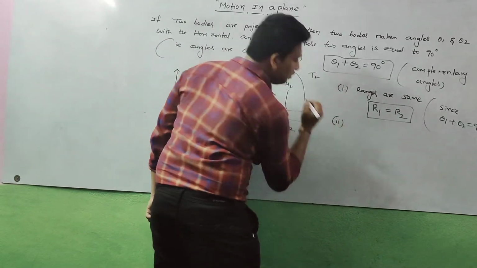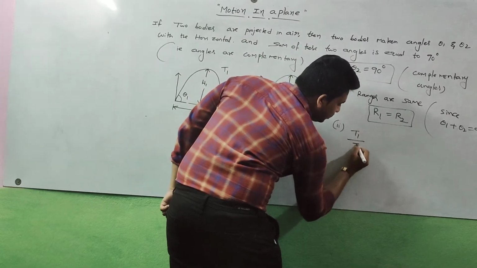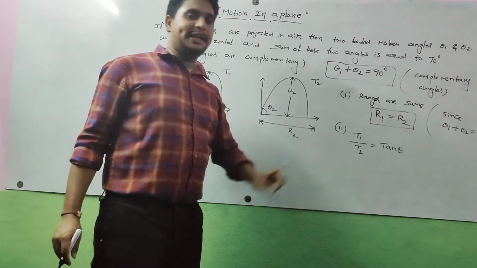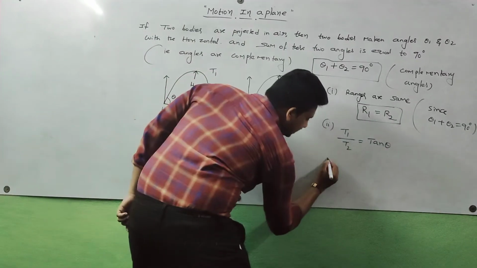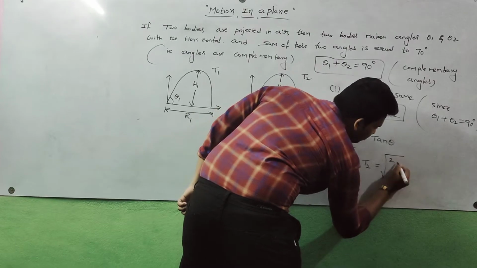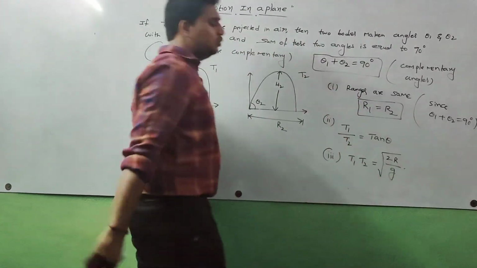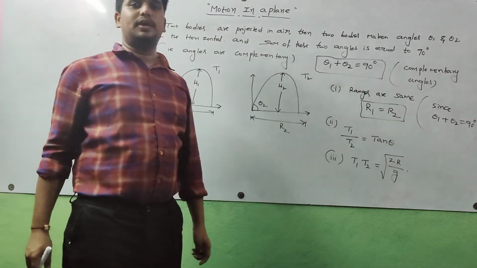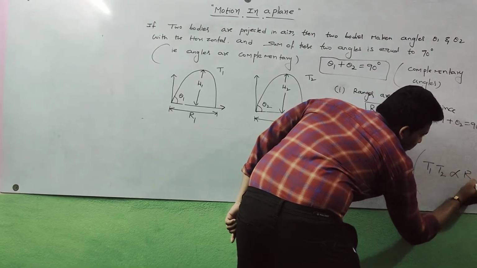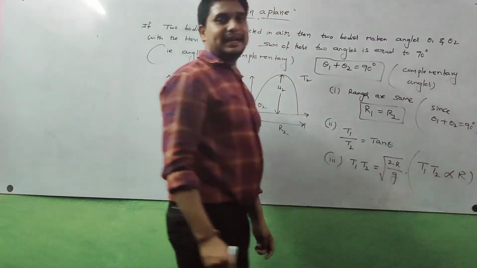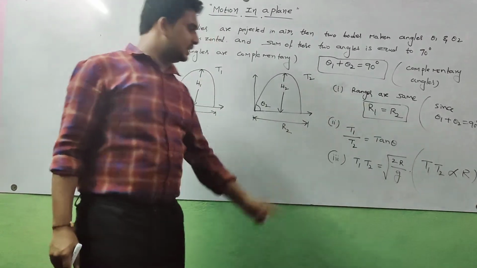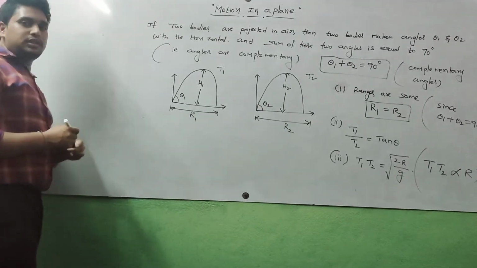Next, the relation between the times of flight: T1 by T2 is equal to tan theta. Next, third relation: T1 into T2 is equal to square root of 2R by g. So T1 into T2 is directly proportional to the range R, because the range is the same here. This is the third relation.